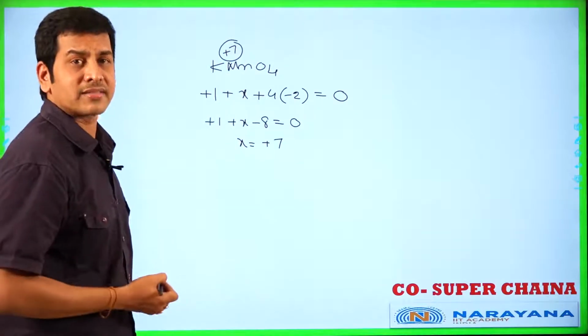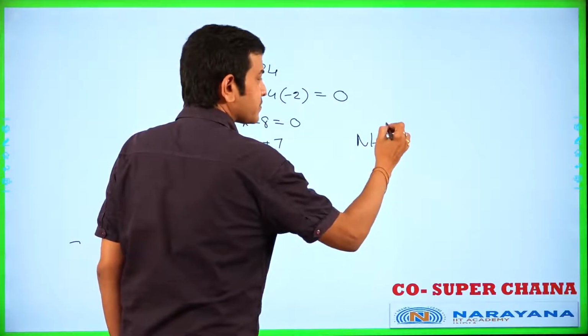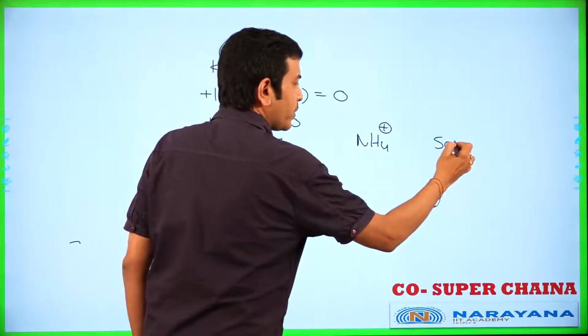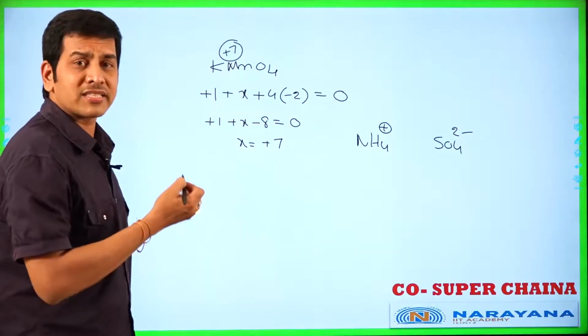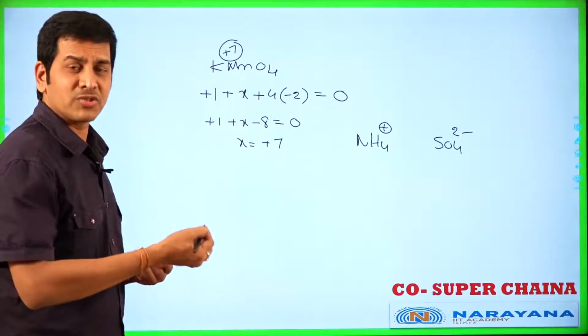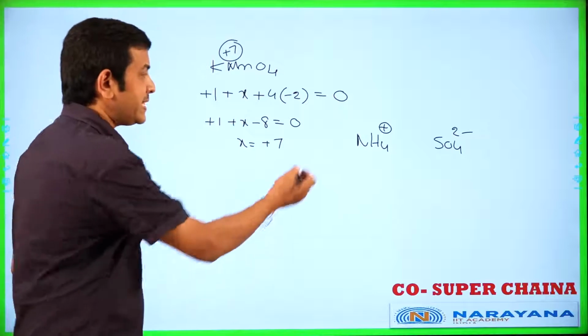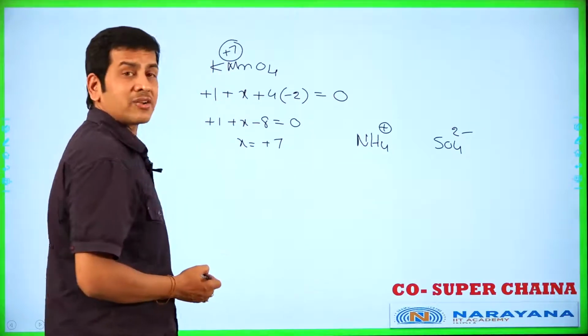In case of ions, for example, NH4+ ammonium ion or SO4 2- sulfate ion, the sum of all the oxidation numbers should be equal to the charge present on it, either positive charge or negative charge. In this example, let us calculate the oxidation number of nitrogen.